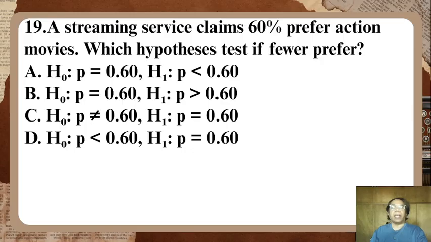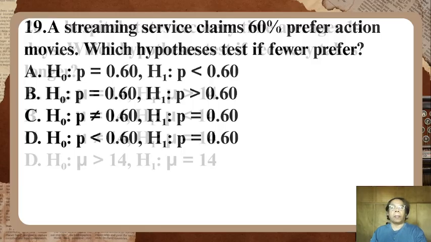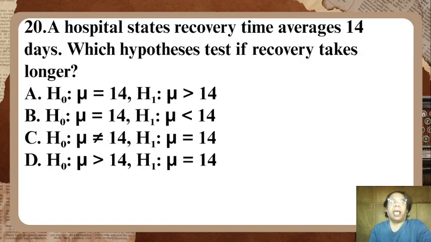Letter C, H0: P is not equal to 0.6, and H1: P is equal to 0.6. Letter D, H0: P is less than 0.6, and H1: P is equal to 0.6. Number 20. A hospital states recovery time averages 14 days. Which hypothesis tests if recovery takes longer?